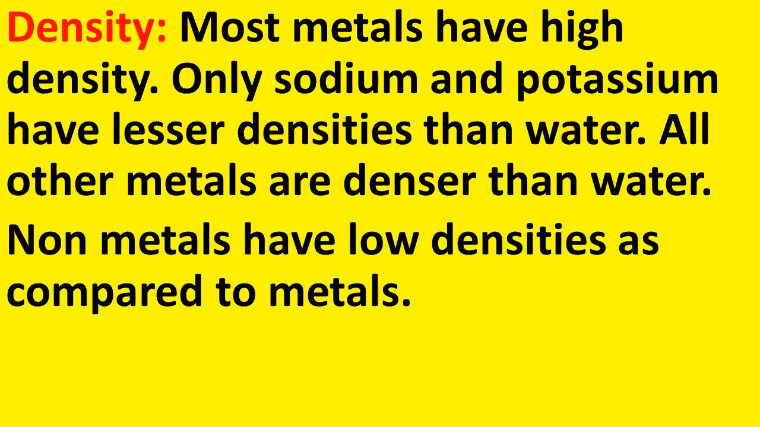Now we will discuss the last physical property of metals, that is density. Most metals have high density. Then what does density mean? Density is the mass per unit volume. We have seen that metals are hard and heavy. Because of this nature, the metals have high density also. That means they have mass per unit volume very high. But sodium and potassium have lesser densities than water. See, we have seen that sodium and potassium are soft metals. Therefore, their density is also low.